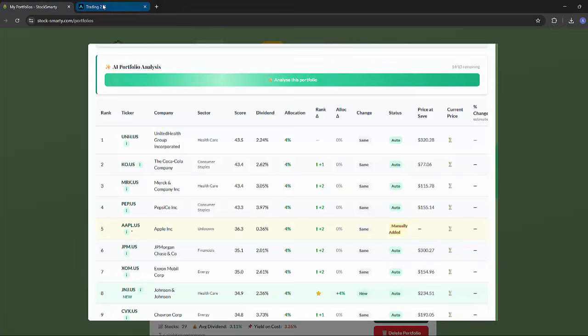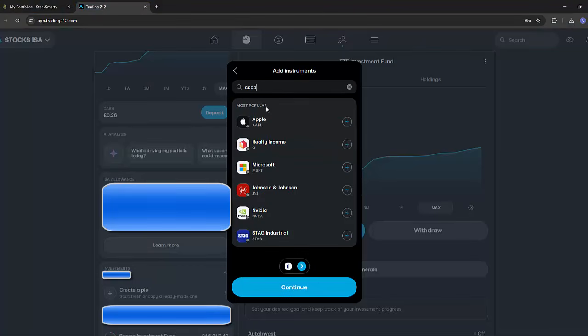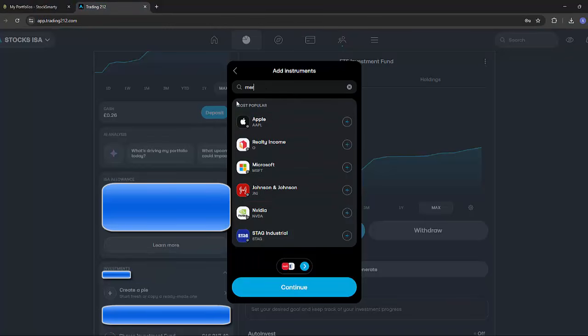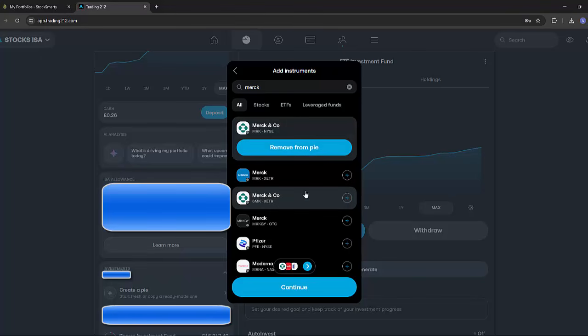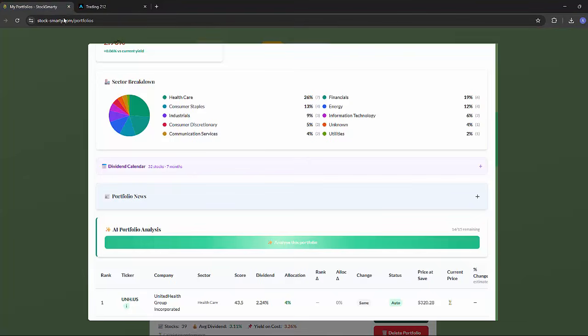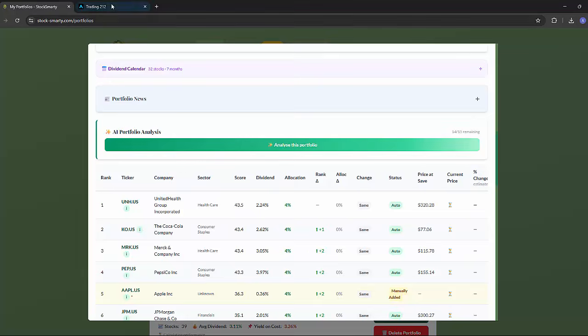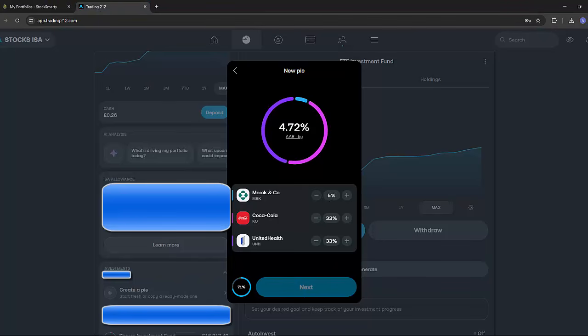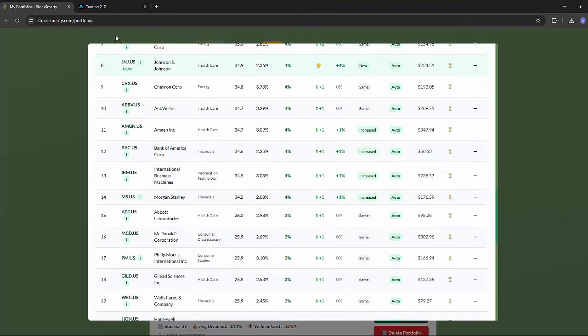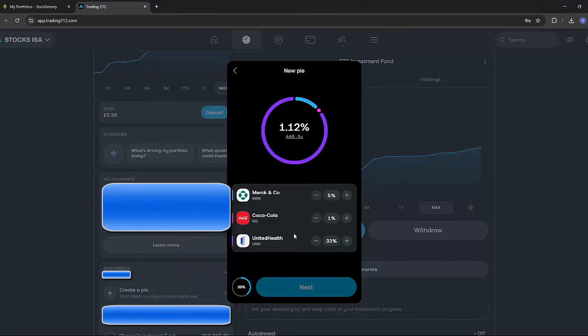I'll just do a couple here. So Coca-Cola, got 2 in my pie, Merck. Let's say I added all 32. I continue towards my pie. Again, obviously I've only got 3 in here, but I would then change the allocation depending on what I had in StockSmarty. Obviously it's not going to work at the moment, but this would be 4%, this would be 4%, this would be 4%. And we'd fill in all our stocks and our allocations until we have our pie.